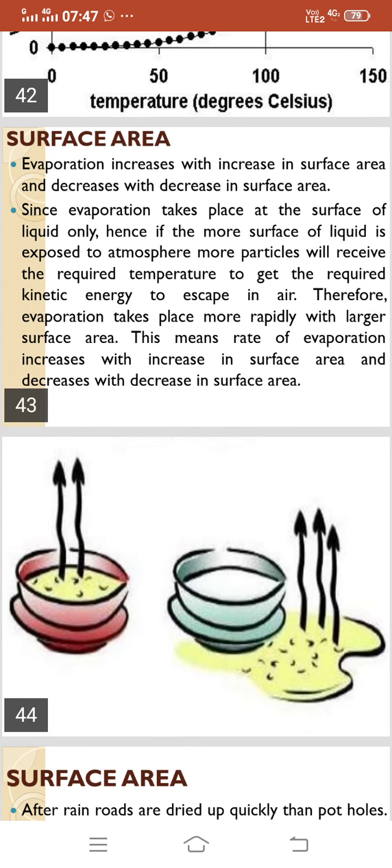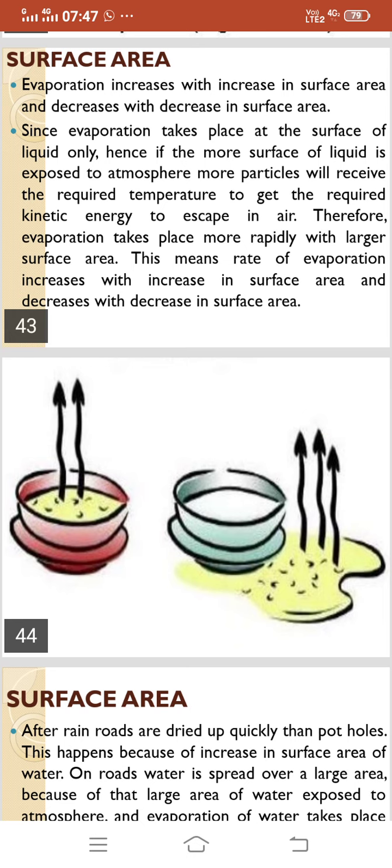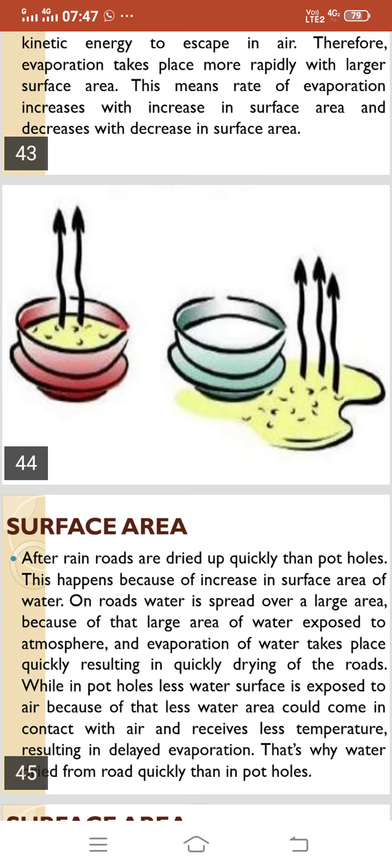So you can see in this particular slide how surface area affects evaporation. After rain, roads dry up quicker than potholes. This happens because of the increase in surface area of water. On roads, water is spread over a large area. Because of that, a large area of water is exposed to the atmosphere, and evaporation takes place quickly, resulting in quick drying of the roads.